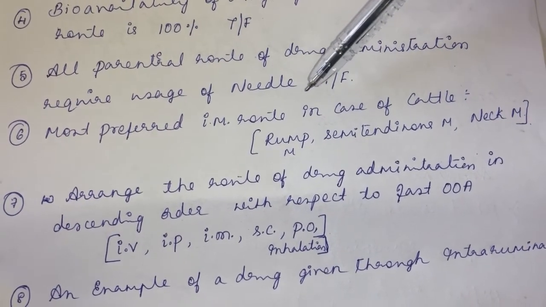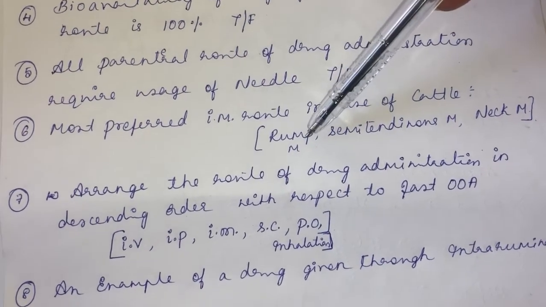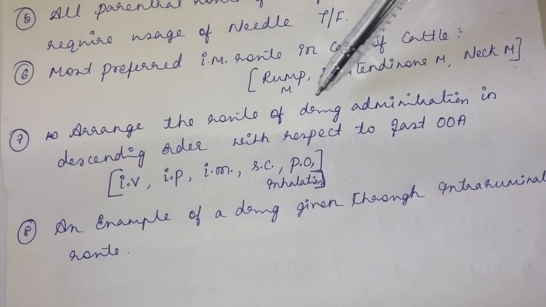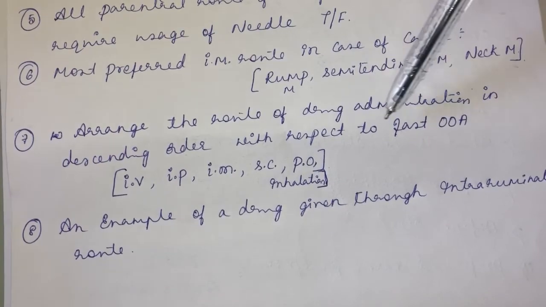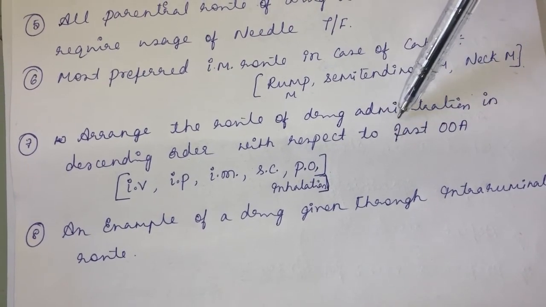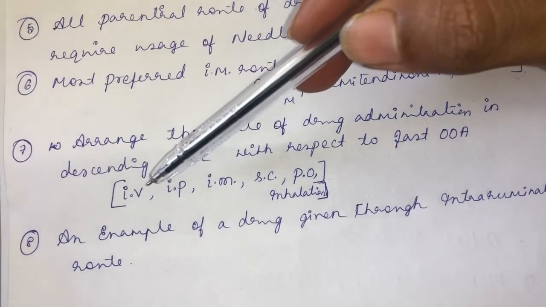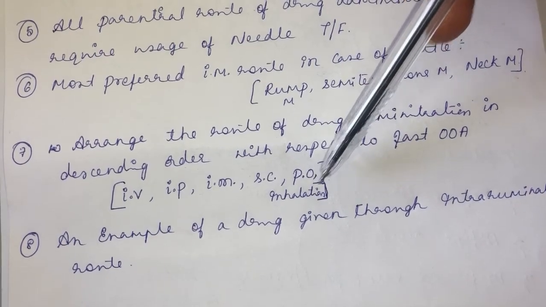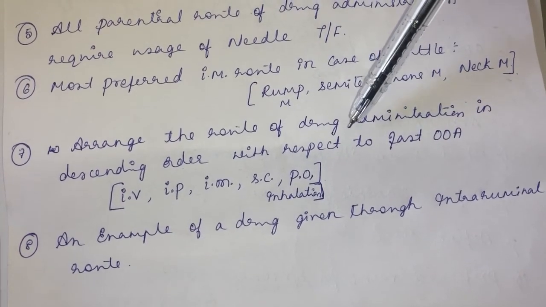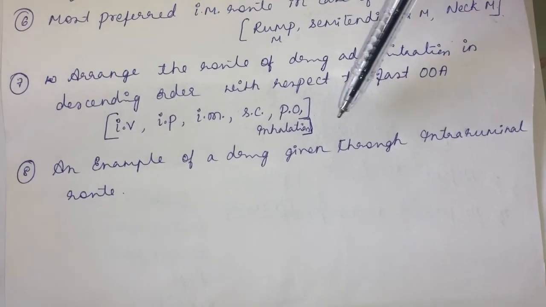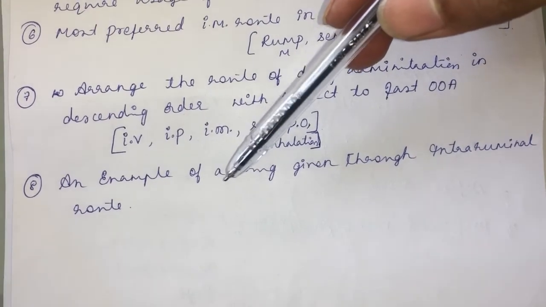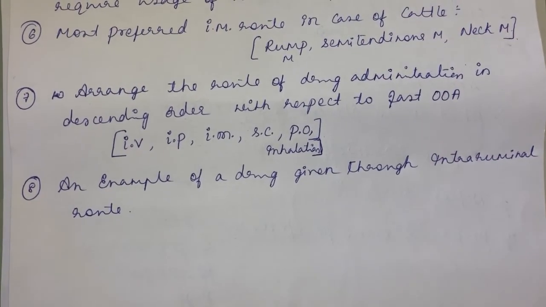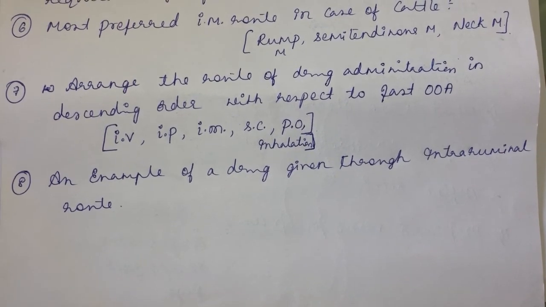Most preferred intramuscular route in case of cattle: whether it is the muscle at the rump, semitendinosus muscle, or the muscle at the neck. Arrange the routes of drug administration in descending order with respect to producing fast onset of action: intravenous route, intraperitoneal, intramuscular, subcutaneous, oral route, inhalation route. Then, an example of a drug that is given through the intraruminal route. If I miss any assignment question, you write that also and the answer. From next class, we will start the pharmacodynamics. Thank you.